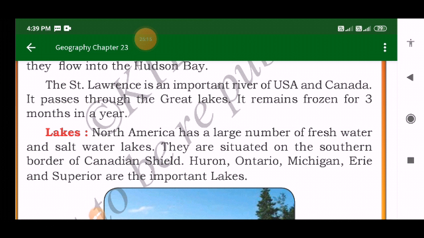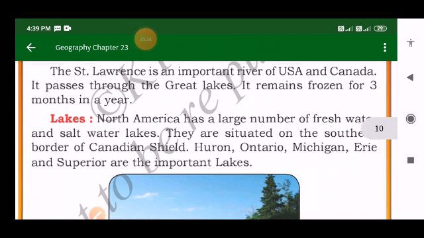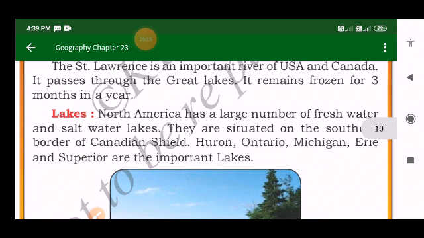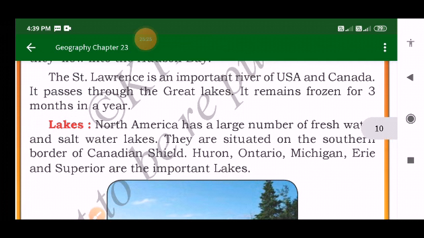The Canadian Shield is drained by many small rivers and they flow into the Hudson Bay. That means they join the Hudson Bay, we can say. So here the St. Lawrence is an important river of USA and Canada.